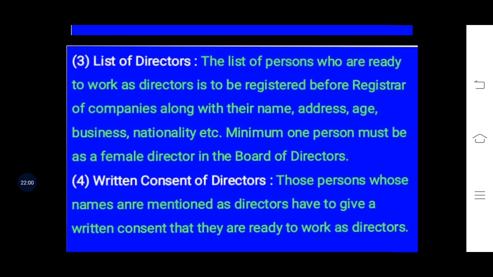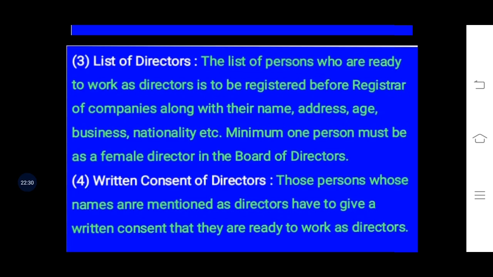So any person can be a director elected by shareholders, and a director is not required to have share capital or a minimum share capital. So mostly promoters are appointed as directors and they are elected by shareholders.